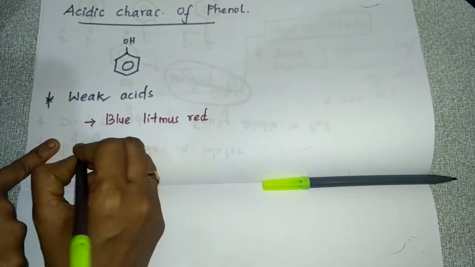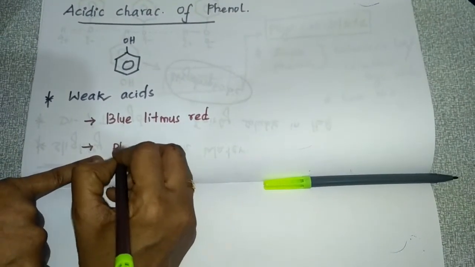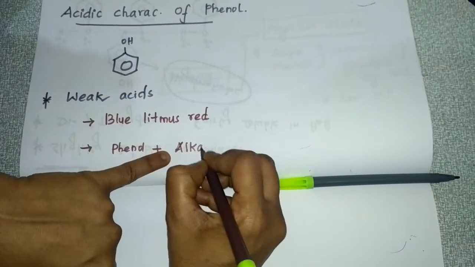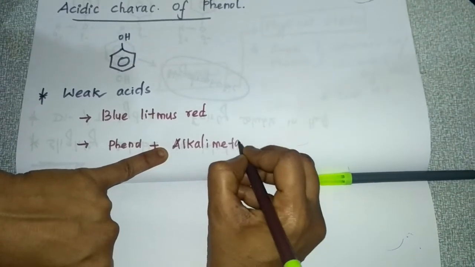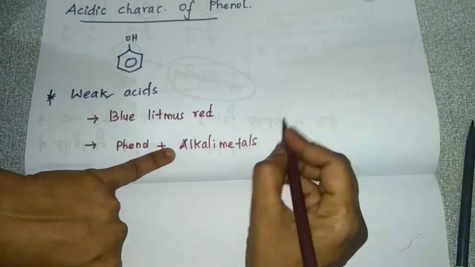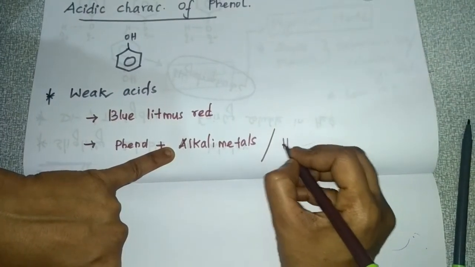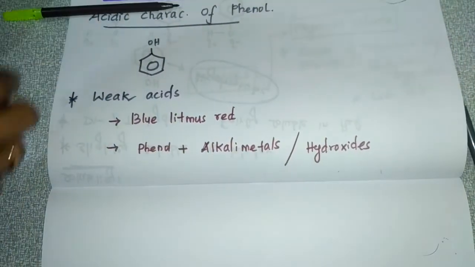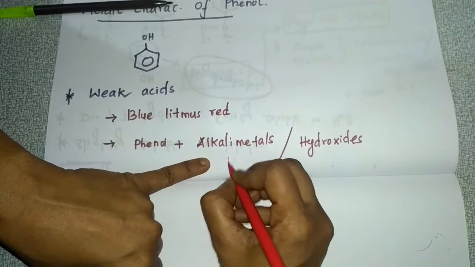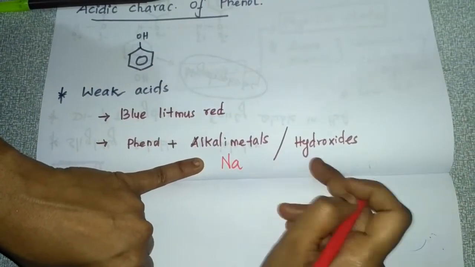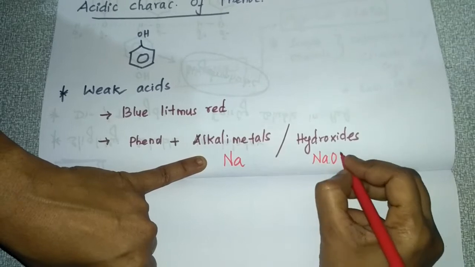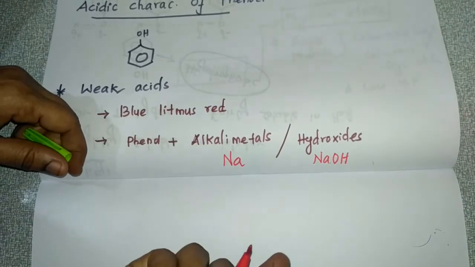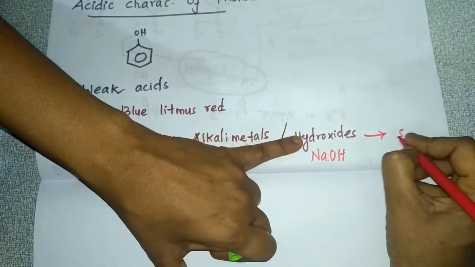Next, when phenol reacts with alkali metals and their hydroxides, for example, alkali metals, I can write sodium, and their hydroxide means sodium hydroxide, it will form a salt.